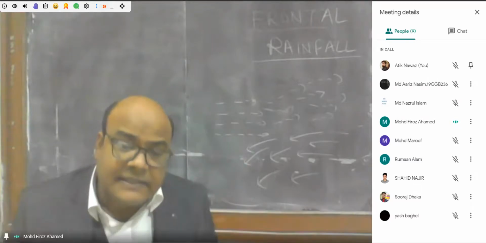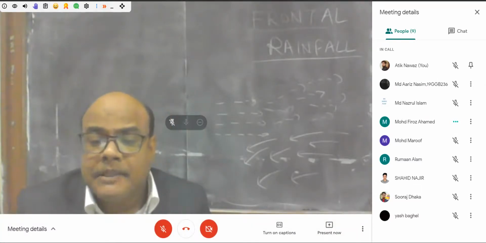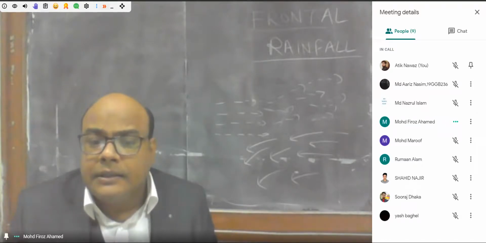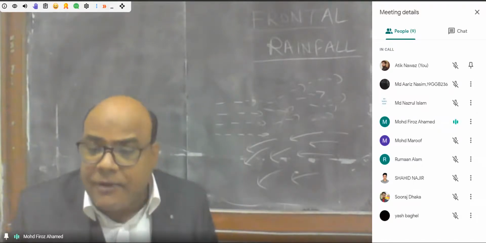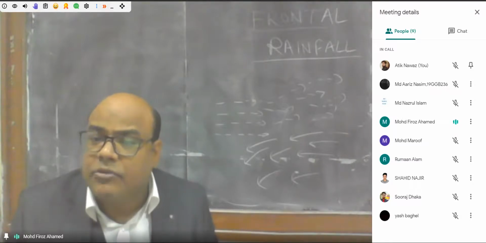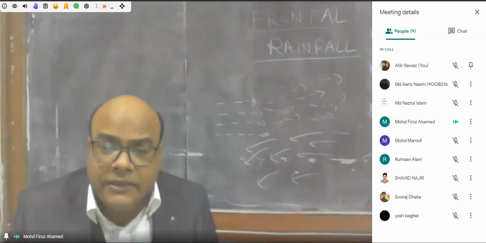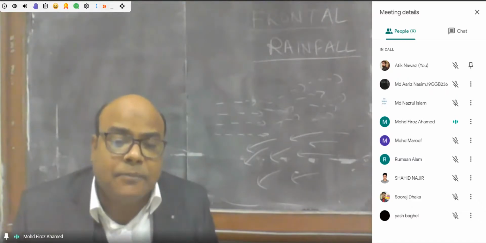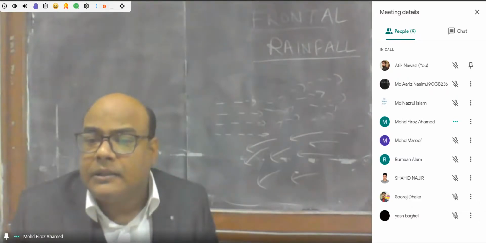Because of its cyclonic origin, heavy downpour of the rainfall is recorded, but the area of this type of rainfall is limited to the areas of the front formation. Generally, it is located in the subpolar low pressure belt.